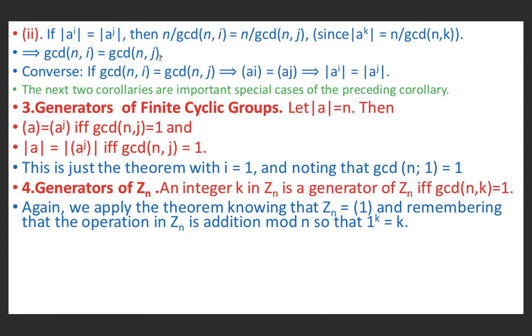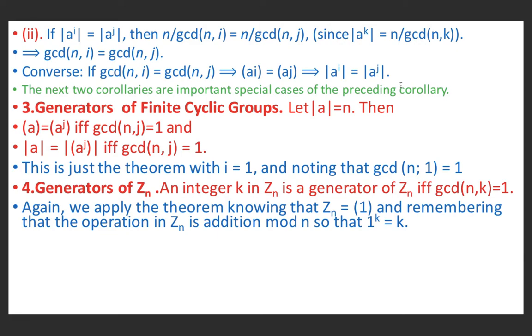Now the converse part: if gcd(n,i) is equal to gcd(n,j), it means the cyclic group generated by a^i is equal to the cyclic group generated by a^j, and this implies the order of a^i equals the order of a^j. We have used the previous result here.